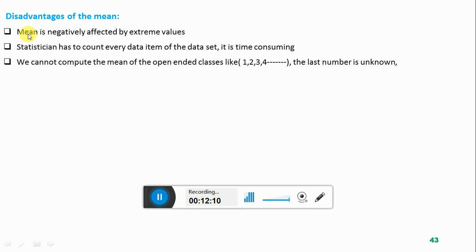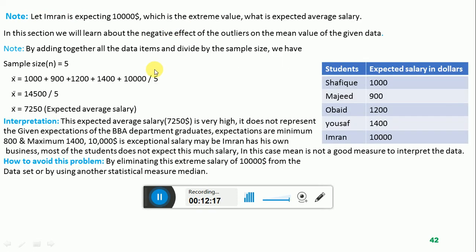The first one: mean is negatively affected by extreme values, as you checked in the previous example, that this $10,000 is a large value outlier and it negatively affects the mean value. So this is the first drawback of the mean, that an extreme value badly affects the mean value and we cannot interpret the data set in a correct way.